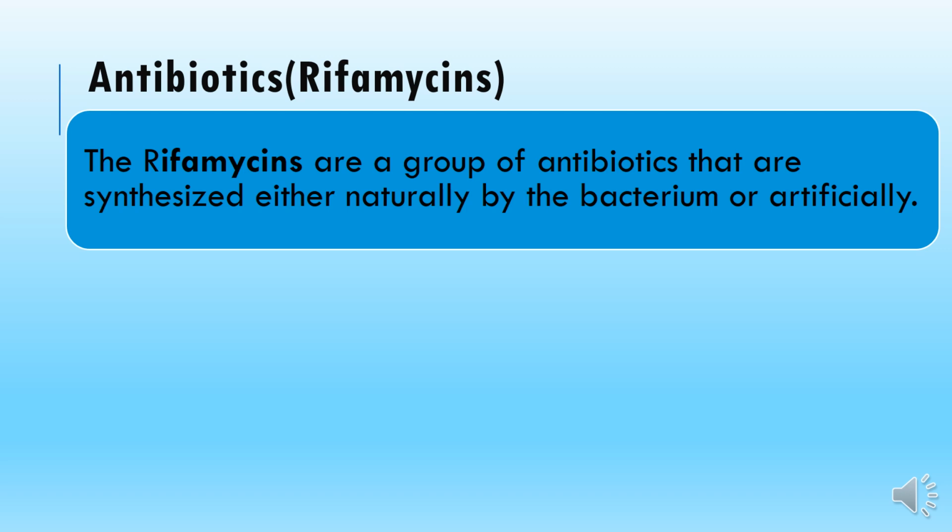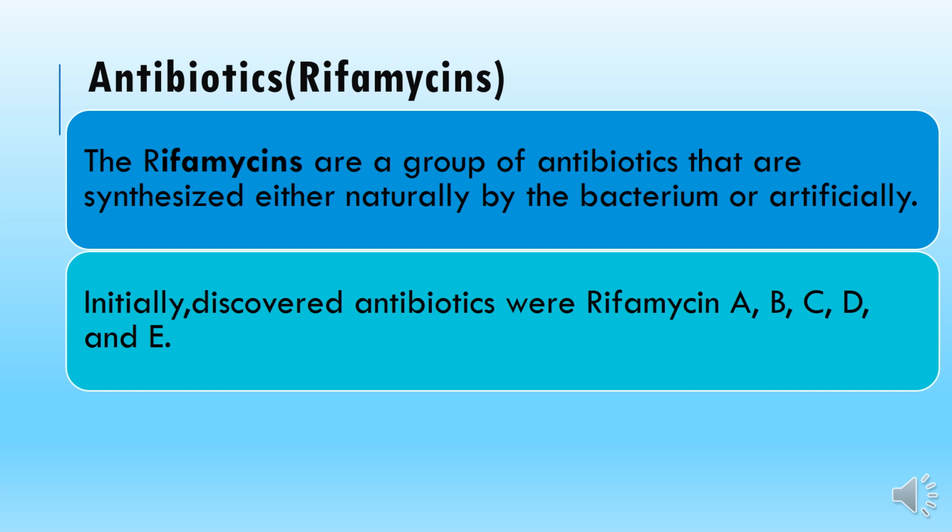It's not a single agent; it's a group of various types of antibiotics. At the initial discovery level, the antibiotics discovered were termed rifamycin A, rifamycin B, rifamycin C, rifamycin D, and rifamycin E. These were initially isolated from a natural bacterium source.